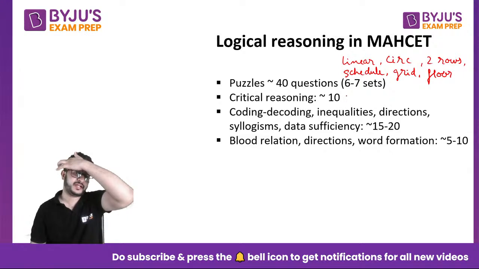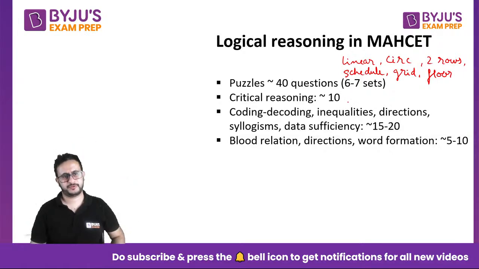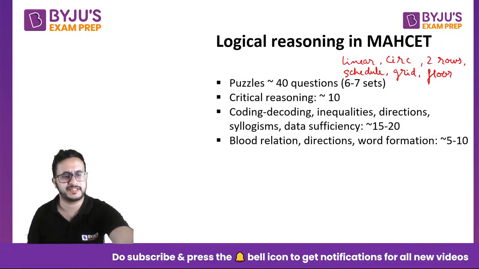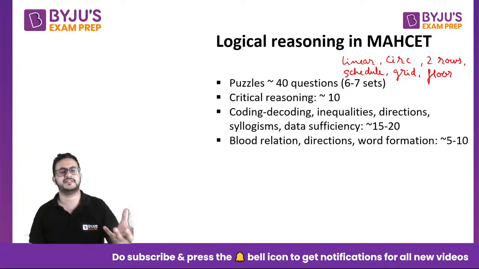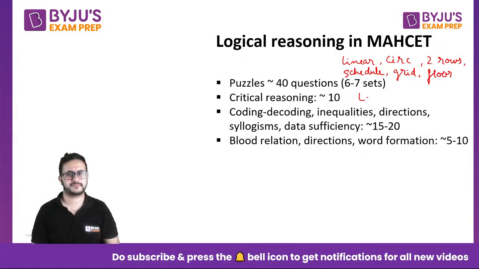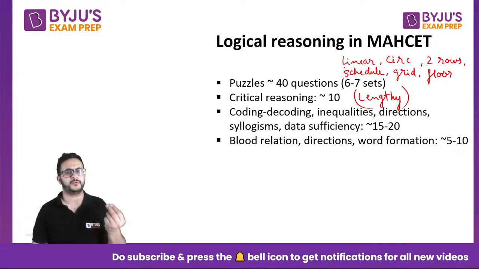Then there are about 10 questions on critical reasoning. Not going against it, but just a suggestion: if you have appeared in the paper, you know these are lengthy questions. And mostly these are individual questions. Puzzles, as I said, have the advantage of being group questions. These are individual questions, so ideally one must avoid them.